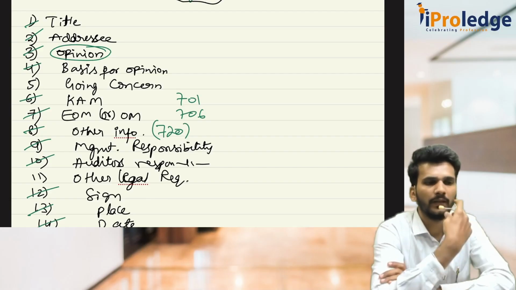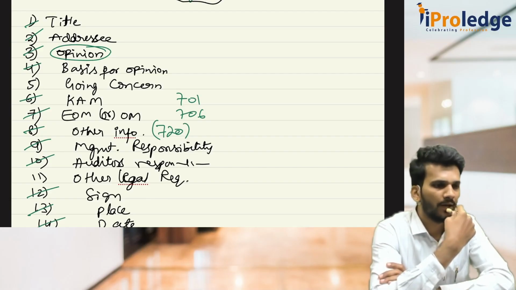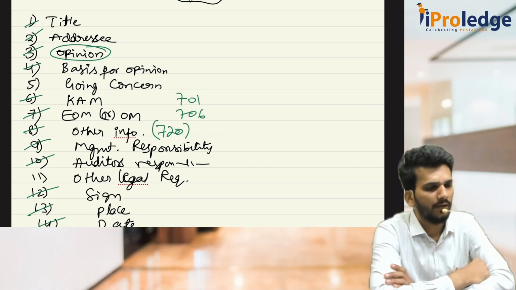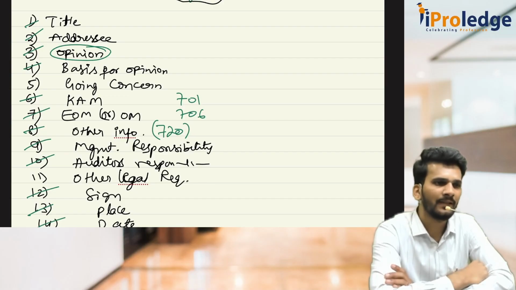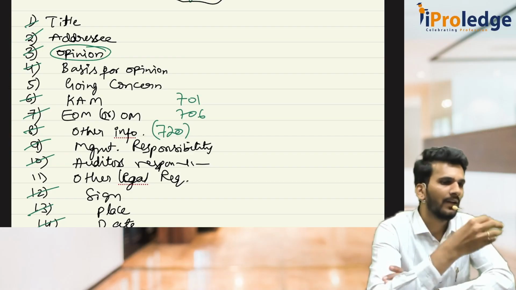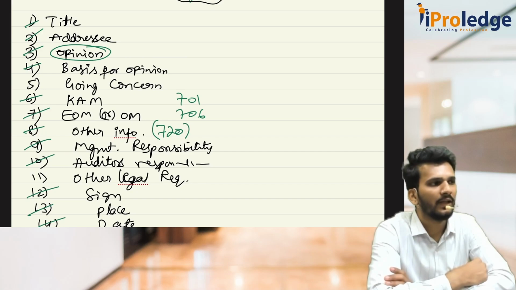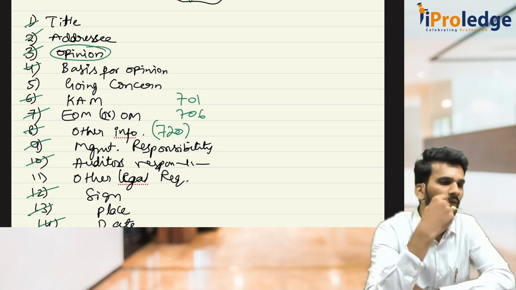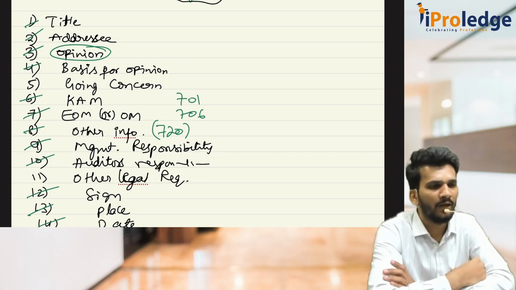Key audit matter is something that, while doing the audit, the auditor felt in his judgment were very important matters, and those matters he communicated to TCWG. Among those matters communicated to TCWG, he selected a few and gave them as key audit matters in the independent auditor's report.